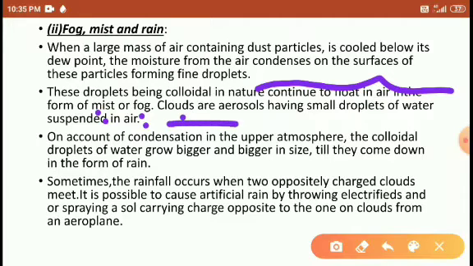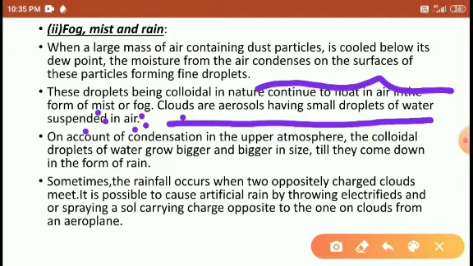So a cloud of aerosol has small droplets of water suspended as air particles, the fine drops of suspended water present in the air.